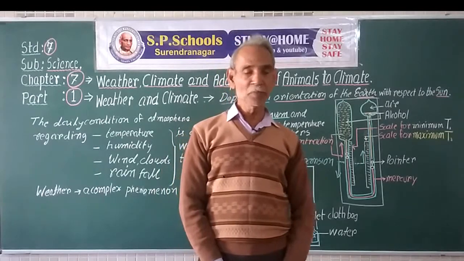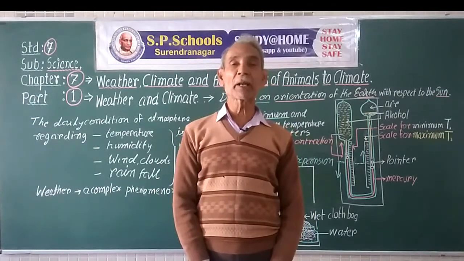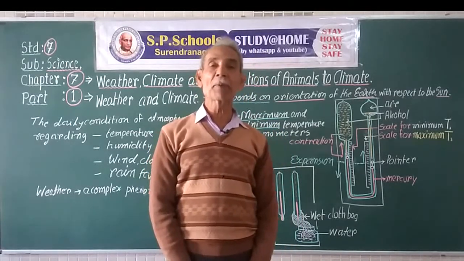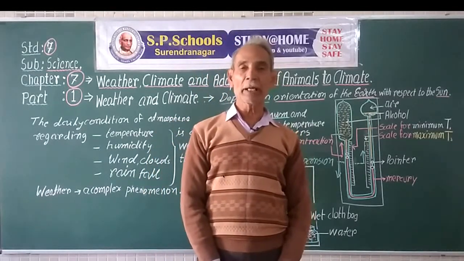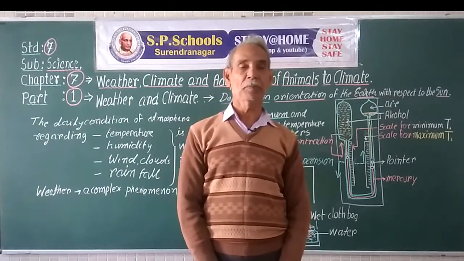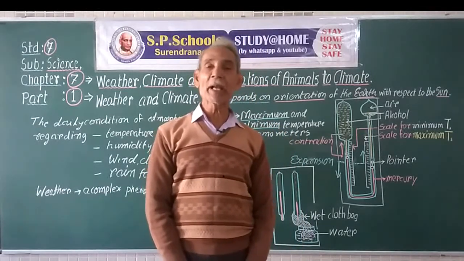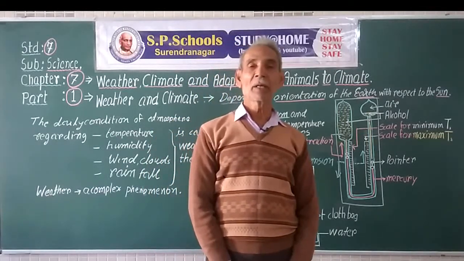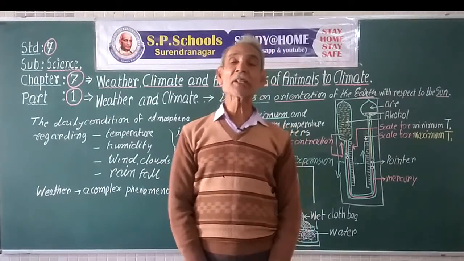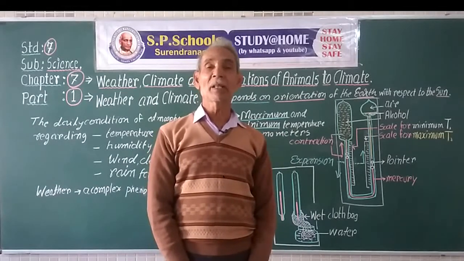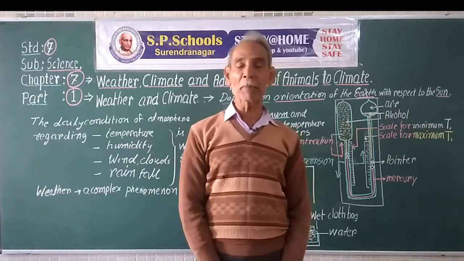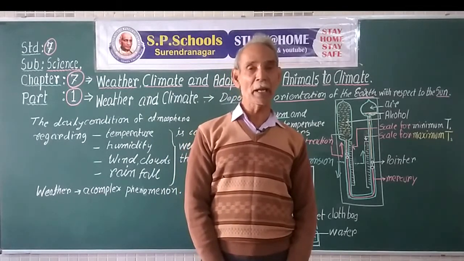In the afternoon time, because of the heating effect of the sun rays, the temperature is high. And after midnight, early in the morning, very early, the temperature goes down. So, we cannot sit before a thermometer and measure the temperature of the atmosphere for 24 hours. So, scientists have developed a thermometer which will automatically measure the highest temperature and the lowest temperature during the entire period of the day, that is day and night.